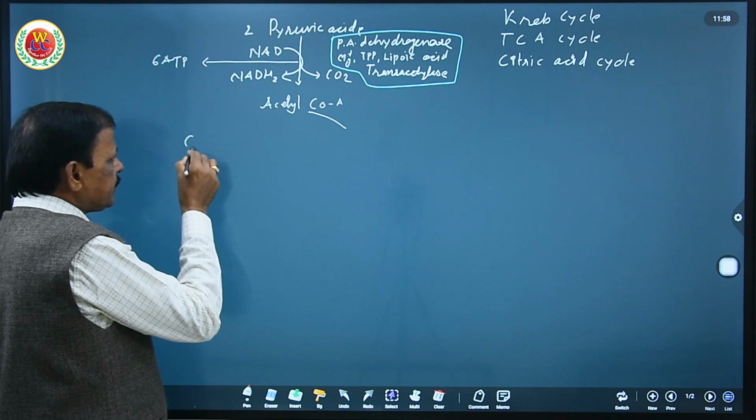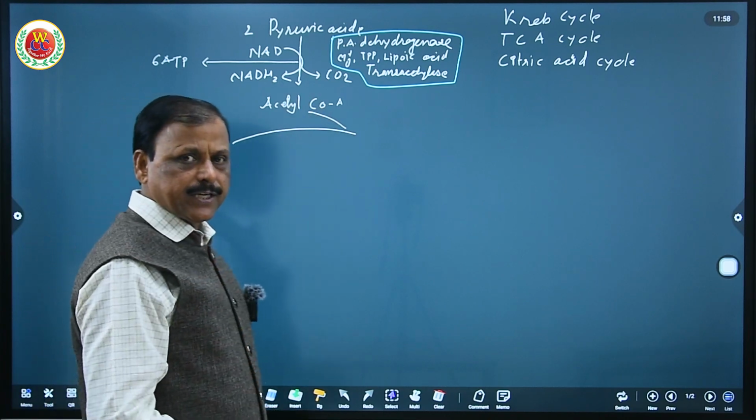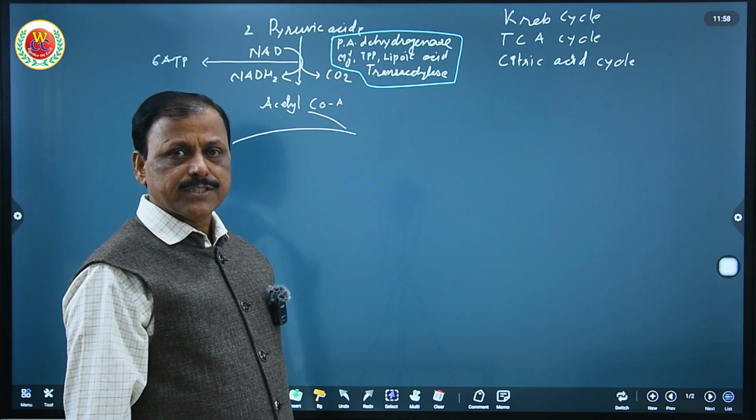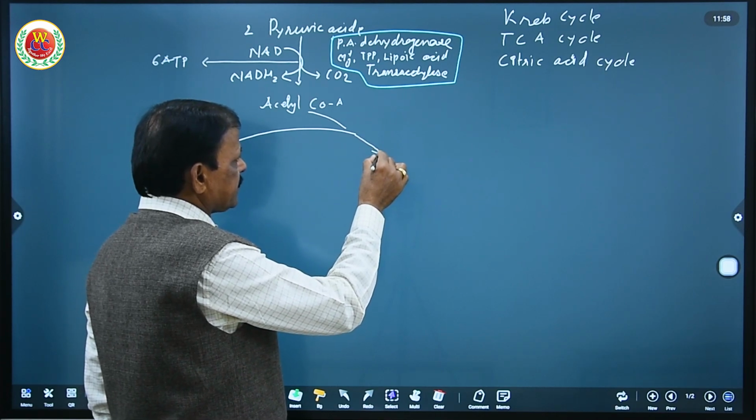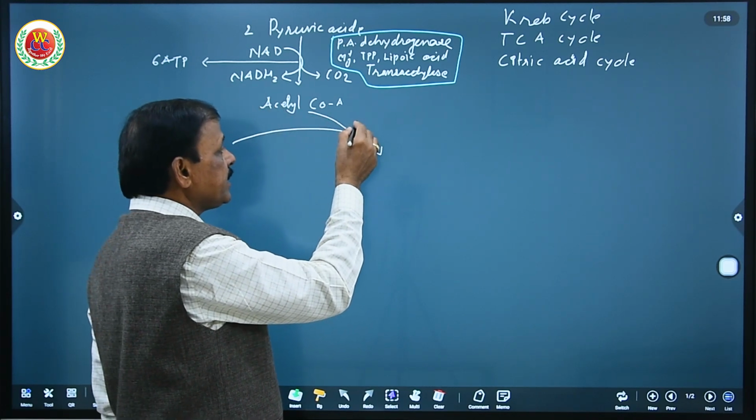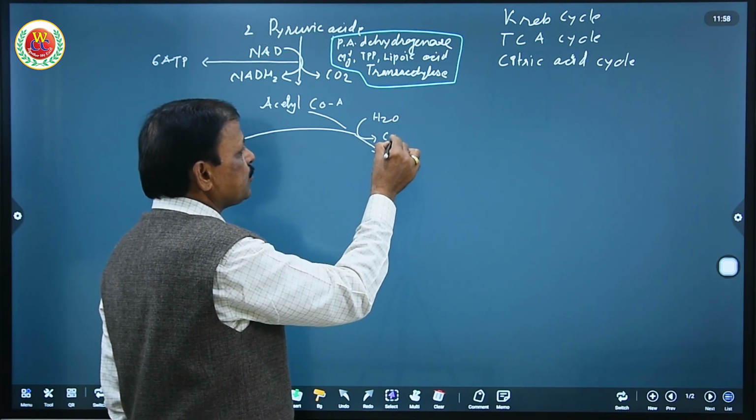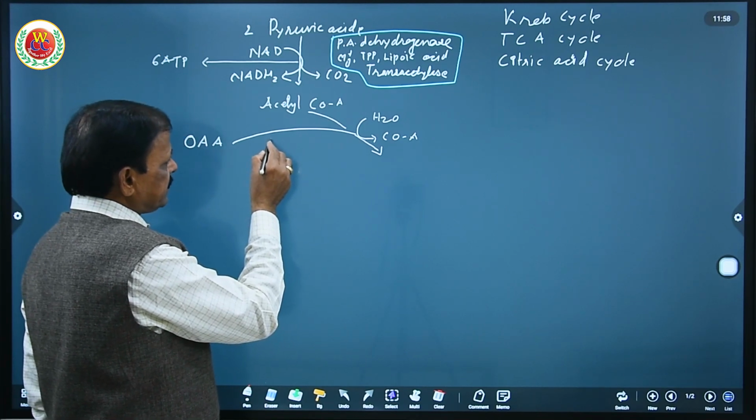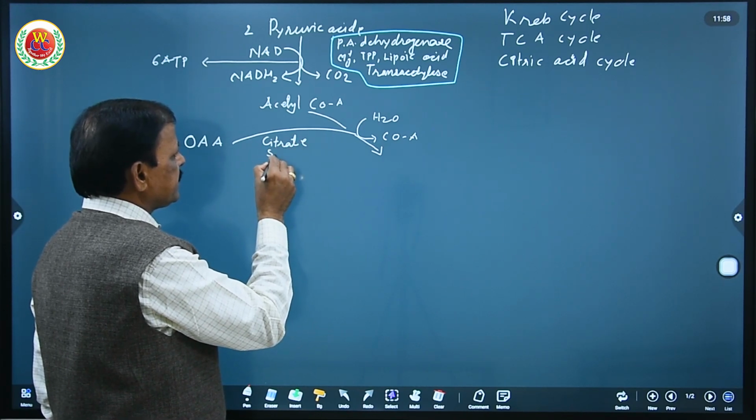Now this acetyl CoA enters into the Krebs cycle with the combination of oxaloacetic acid. Here the Krebs cycle begins with the condensation of acetyl CoA with oxaloacetic acid and the addition of water. Water is added and CoA is released. It is catalyzed by citrate synthetase.